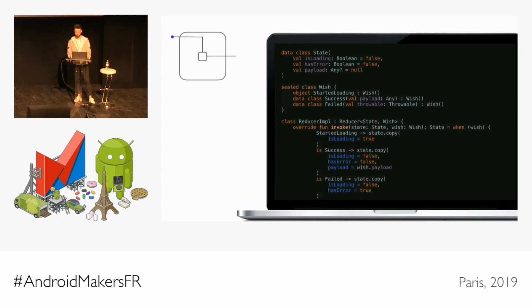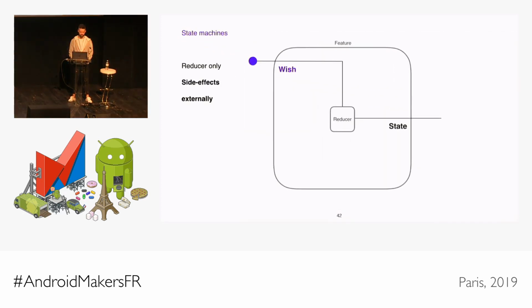The problems with this approach are that, first of all, the whole async logic is not an encapsulated part of the feature. Secondly, now it's possible to set the feature into, for example, loading state just by sending it that wish without actually loading anything. So if we want to encapsulate the loading process, how can we do that? We can try something like Elm. In Elm, your reducer can return a pair of new state and a command. Then this command represents a side effect, which later can result in more incoming messages to the reducer, as you see on this inner loop on the diagram.